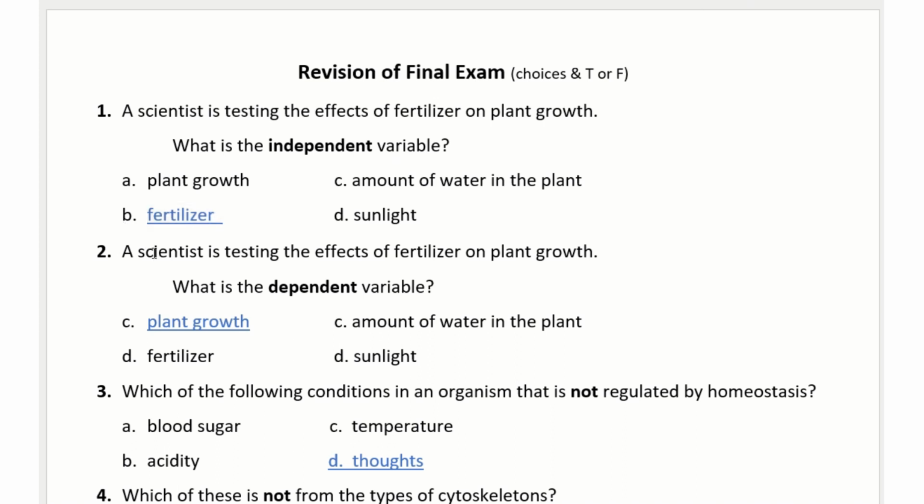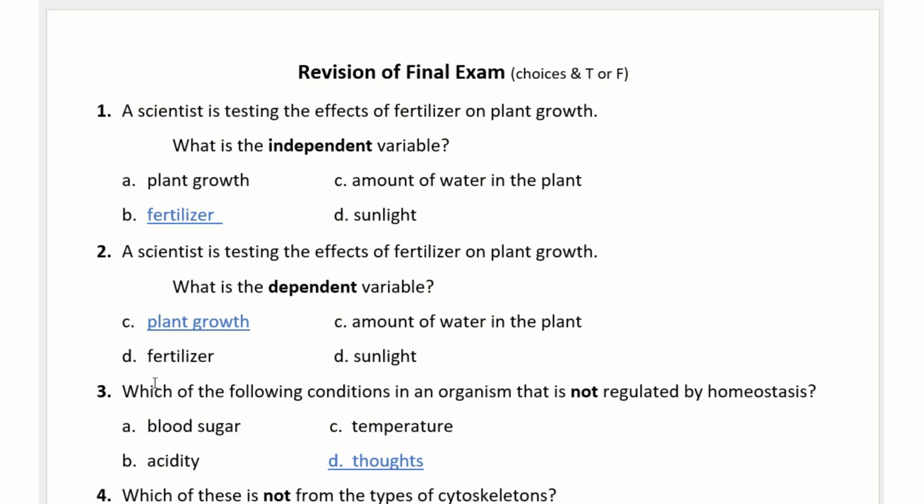Okay, the next one, a scientist is testing the effect of fertilizer on plant growth. What is dependent? The dependent will be what the scientist will measure. So the scientist measures what? Plant growth.